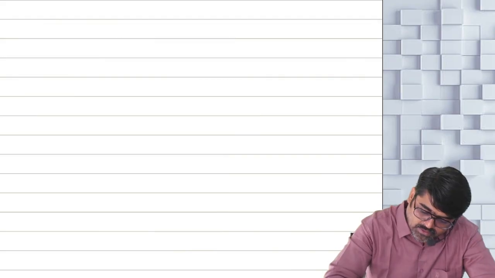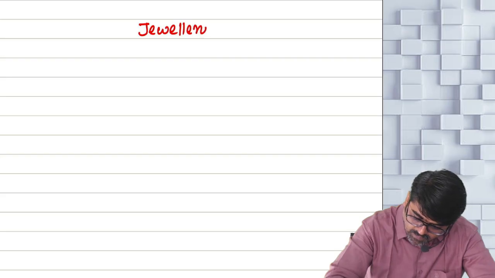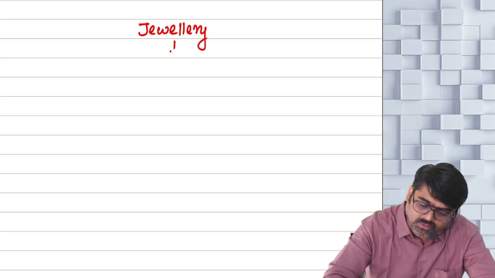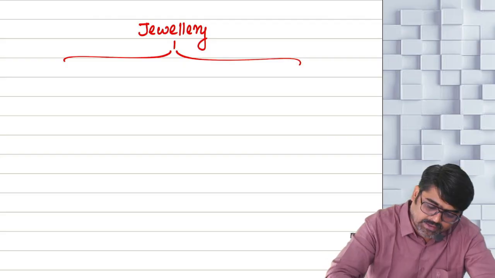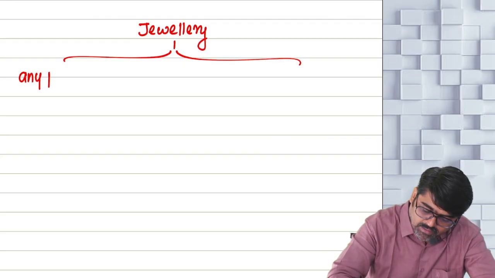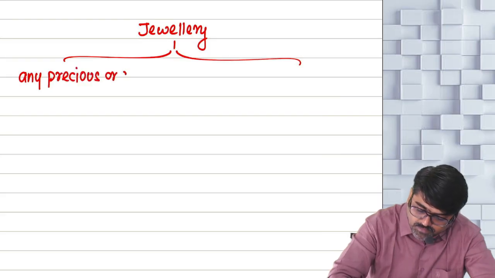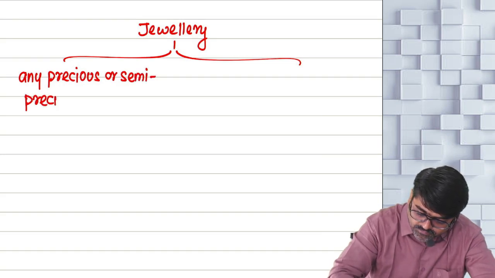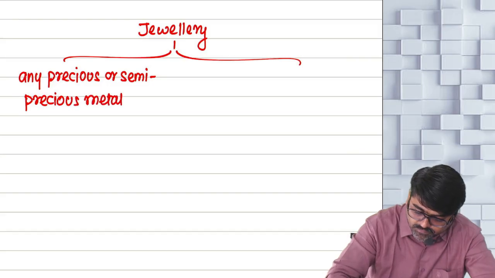Meaning of the term jewelry. In your Income Tax Act, jewelry means any precious or semi-precious metal or alloy.